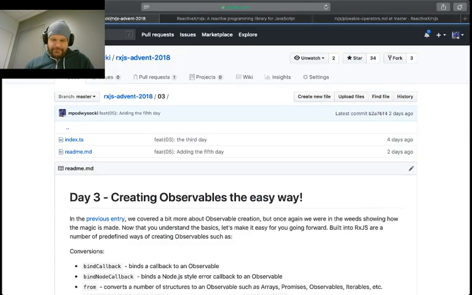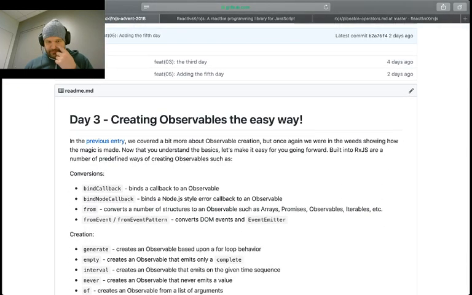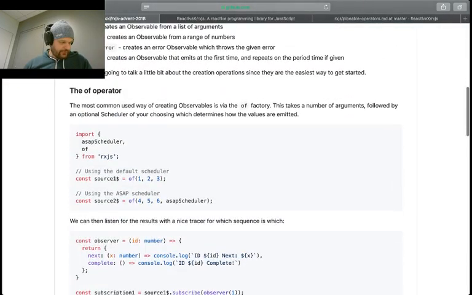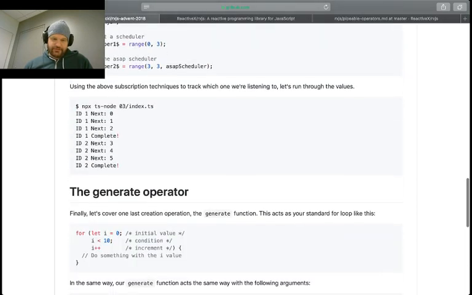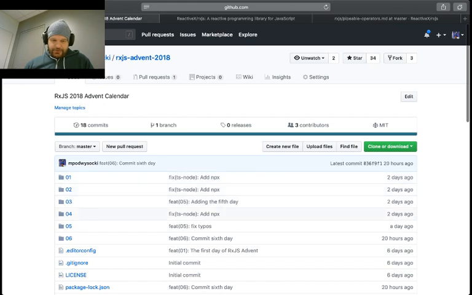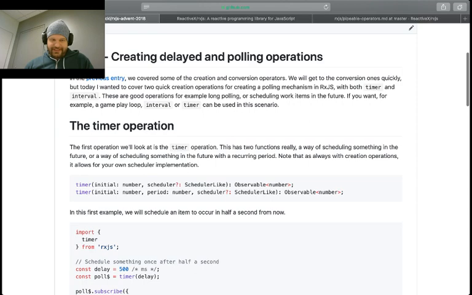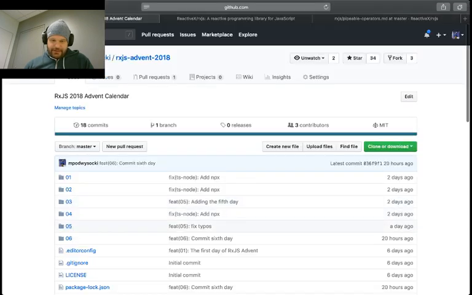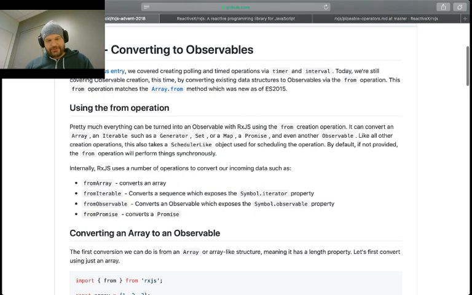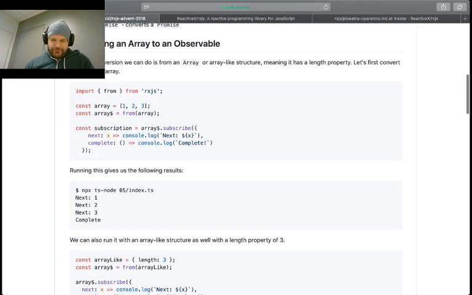Then we did creating our own observables from conversions, using of, range, and generate, then creating delaying and polling via timers. Then we had conversion using from, which was kind of exciting: from array, from iterable, from observable, and so forth. So that was the majority of that day.